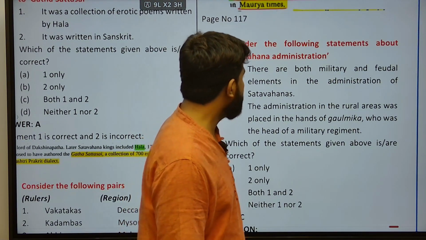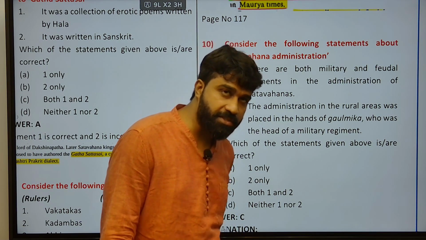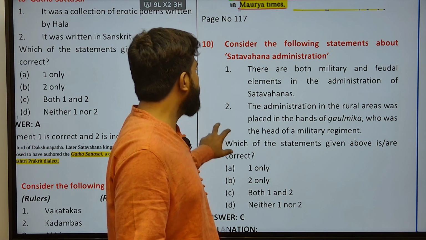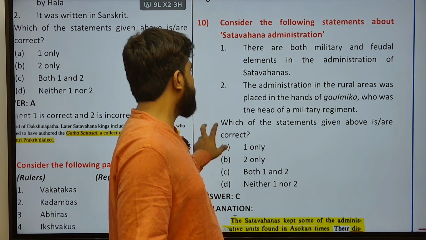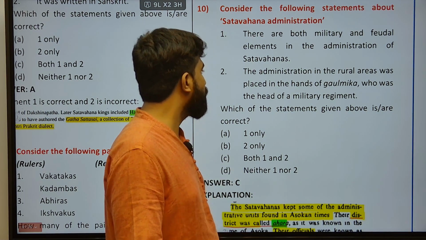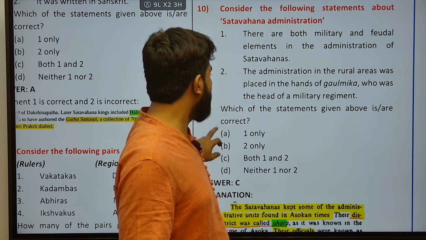Next, consider the following statements about Satavahana administration. Here there are both military and feudal elements in the administration of the Satavahanas. The administration in the rural areas was placed in the hands of the Gaulmika, who was the head of a military regiment.